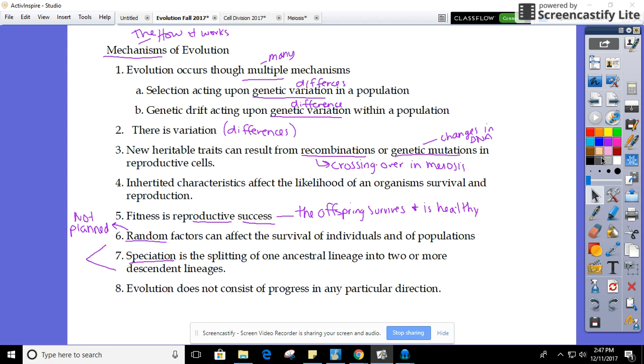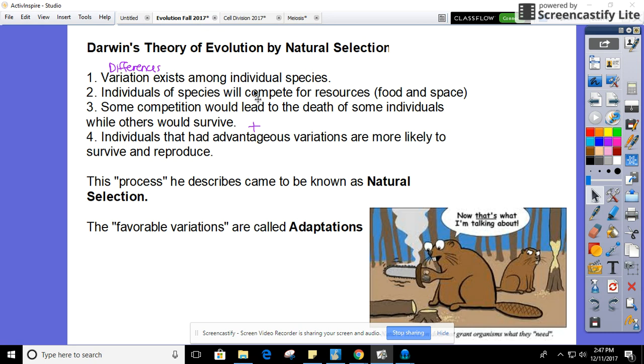Today in class, we continued our discussion of evolution to take a look at how it works. So read this page carefully and take note of where we added some words to help understand what it was saying a little bit better. But ultimately, all of these statements are tied into how Darwin explained the process of evolution in his theory of evolution by natural selection.